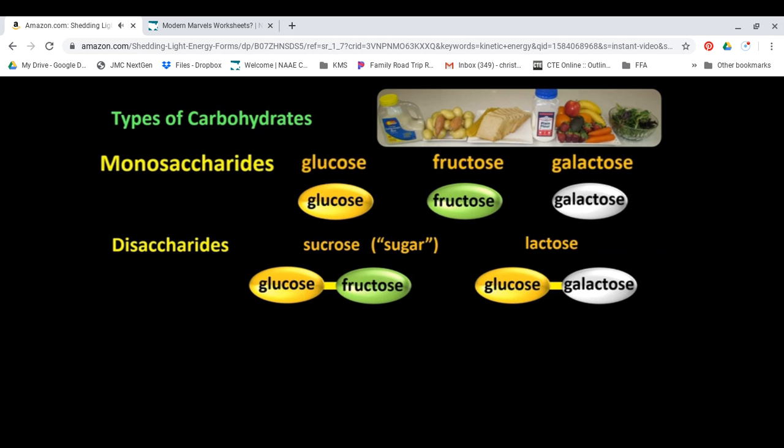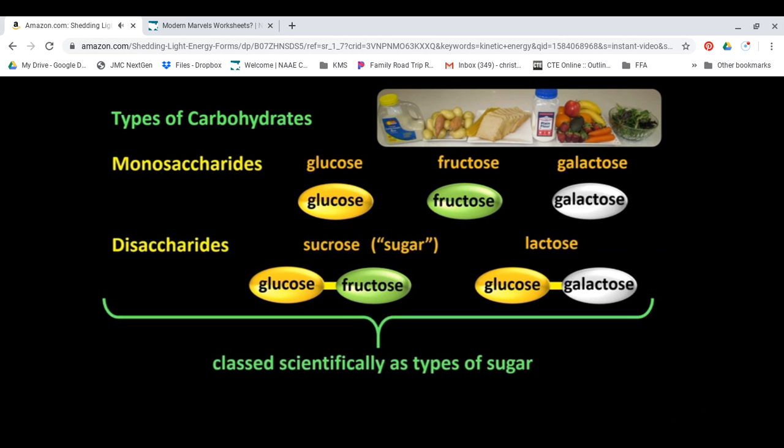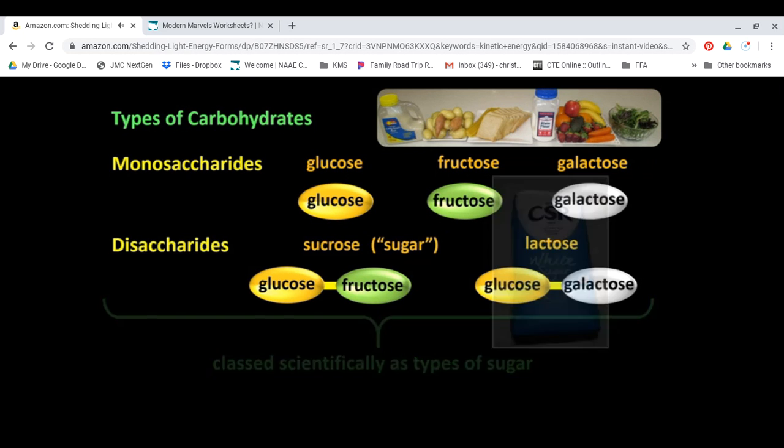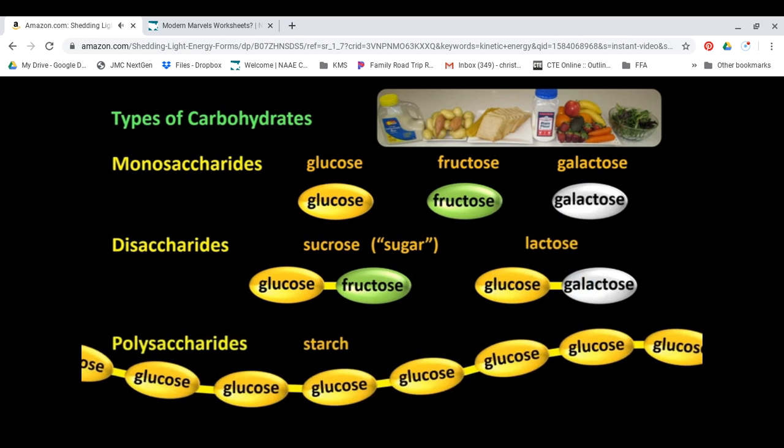Remember, all monosaccharides and disaccharides are sweet, and all are classed scientifically as types of sugar, even though when most people say sugar, they are typically only referring to sucrose. We then have polysaccharides, like starch. Poly means many. Starch is not sweet, and it's not classed as a sugar.